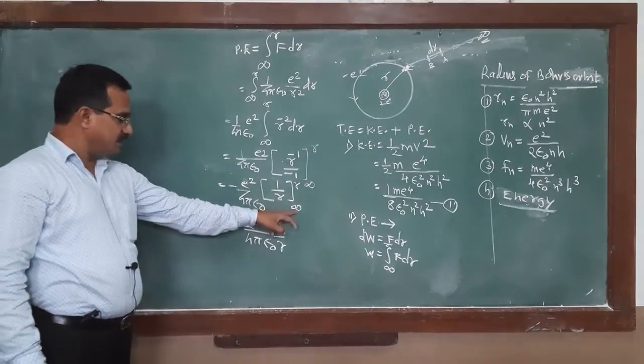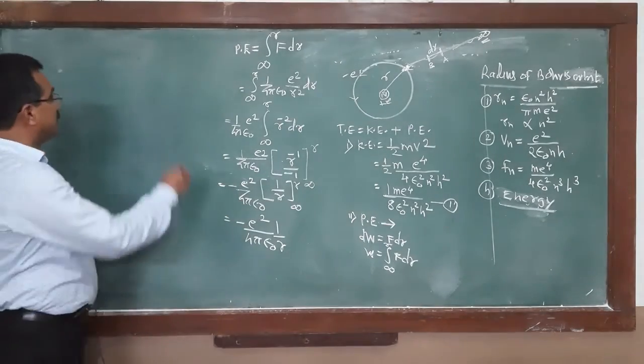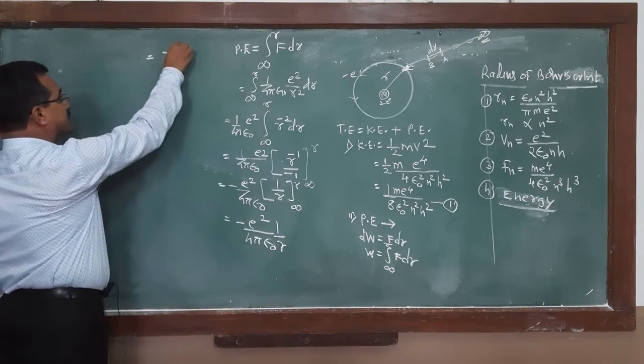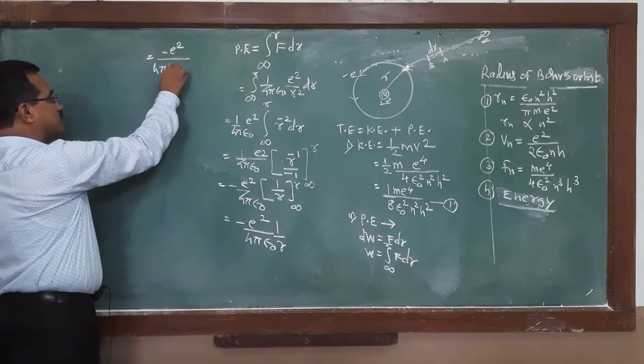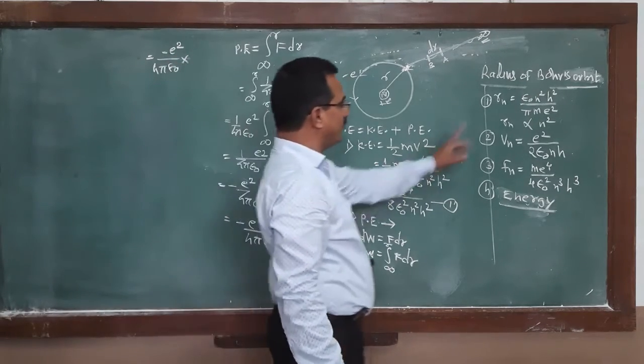And 1 upon infinity, the lower limit, is 0. This is the potential energy, equal to minus e square divided by 4 pi epsilon 0 multiplied by 1 upon r. What is the value of r?